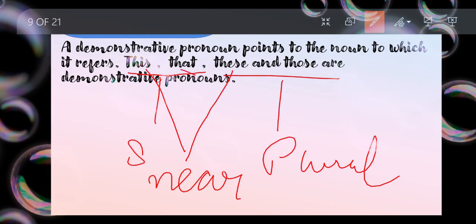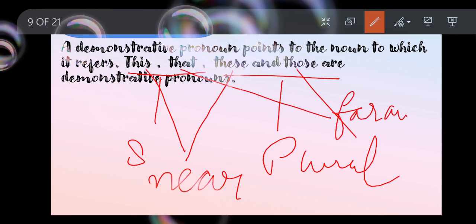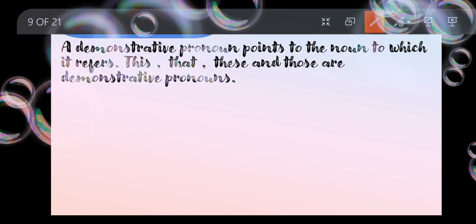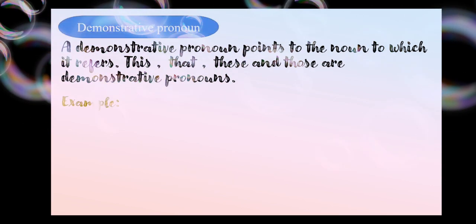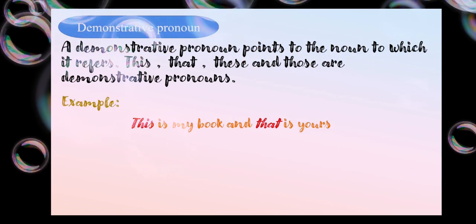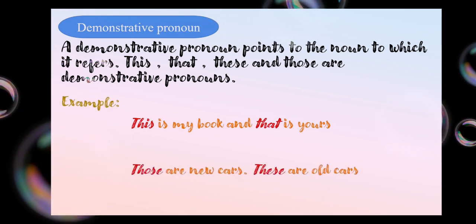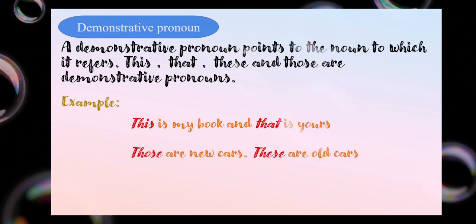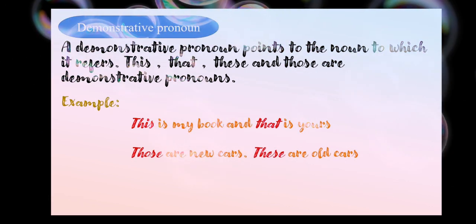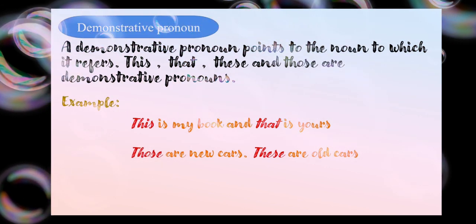When the things are very far away from you, then I use that and those. When the things are far away from me, then I use that and those. This thing you need to remember. Let's have a look at the example. This is my book, that is yours. Things which are closer to me are considered to be this. Things that are far away from me are considered to be that. Again, it depends upon the quantity. Like here, cars, I'm referring to cars, more than one. Yes, it is plural, so then we use those and these.